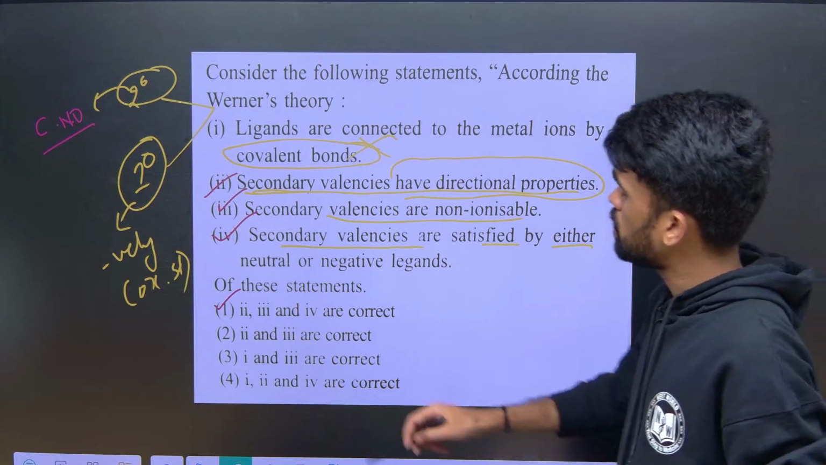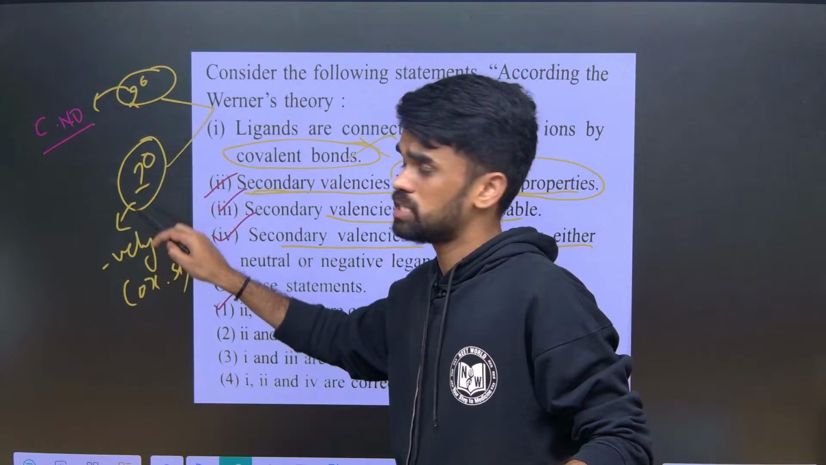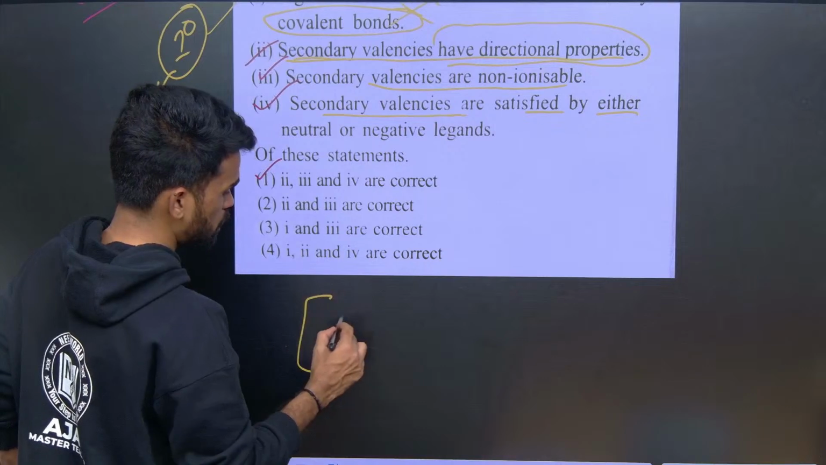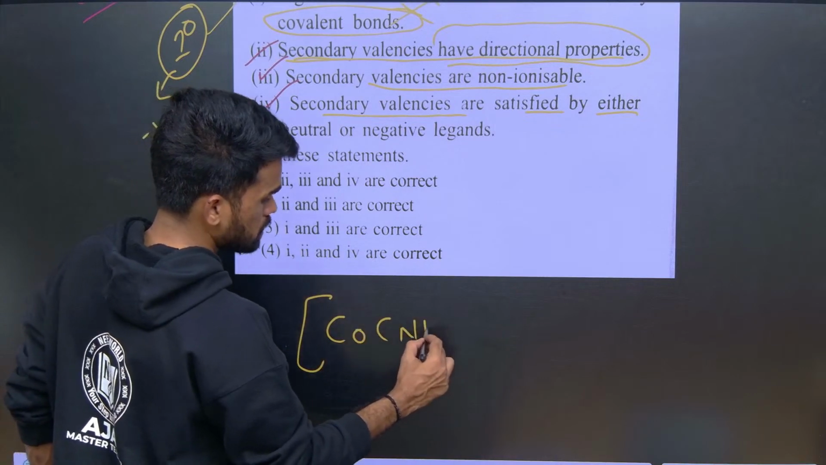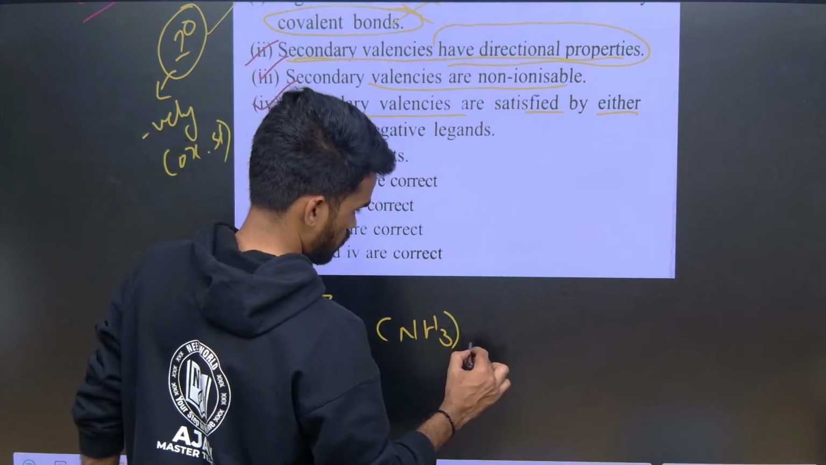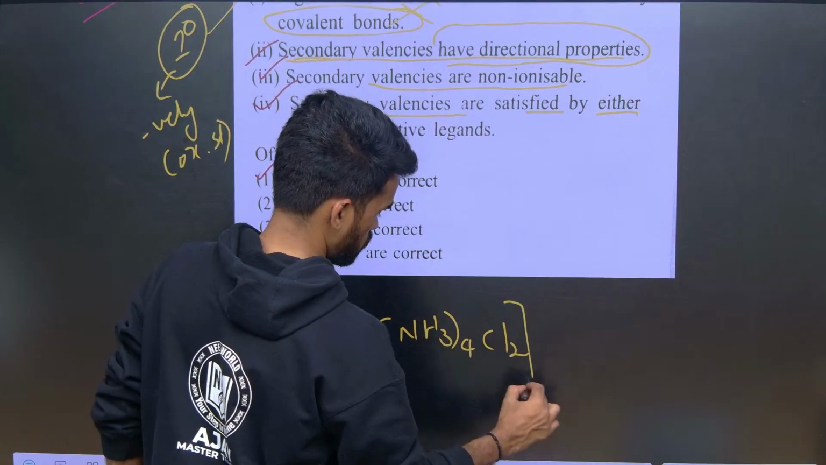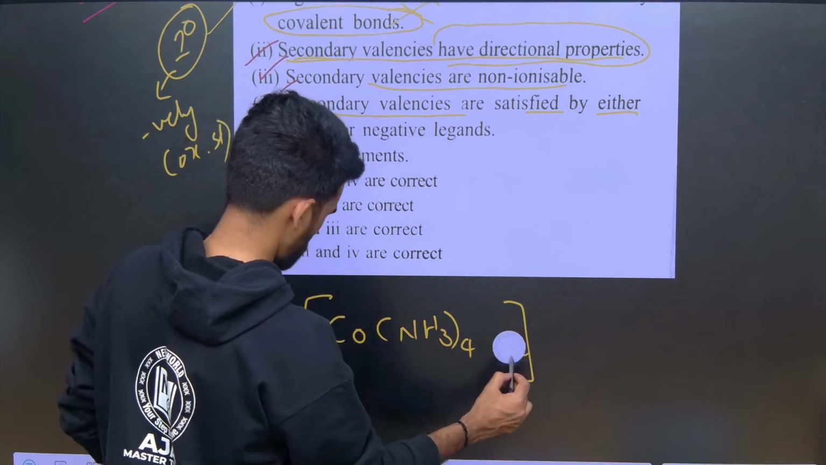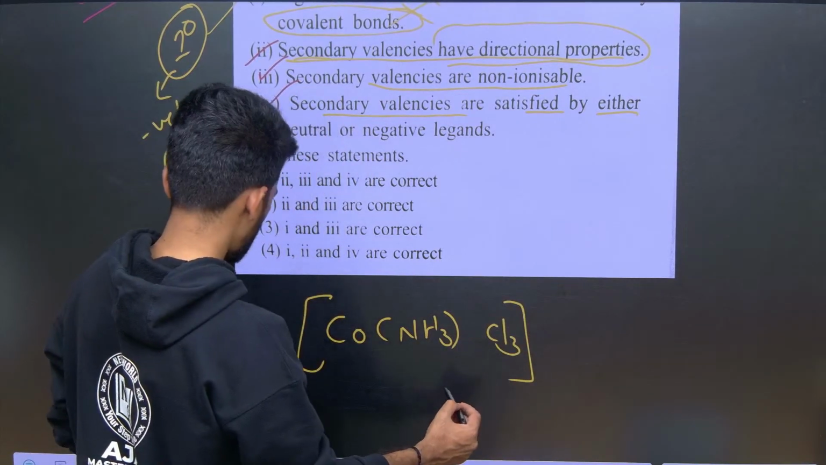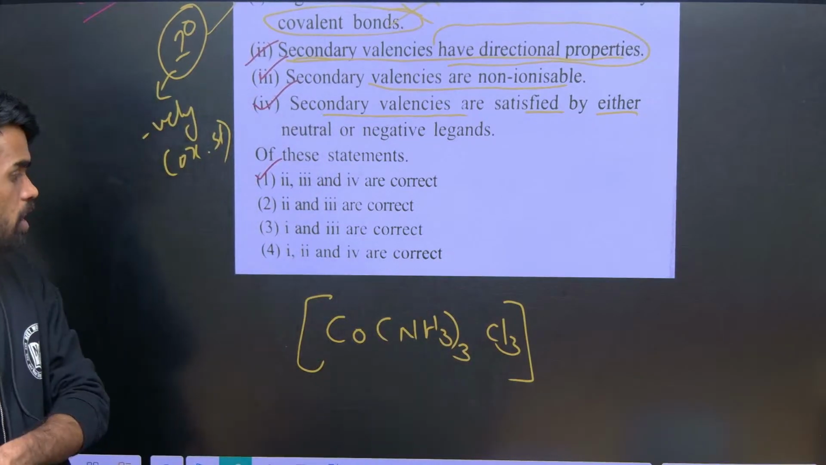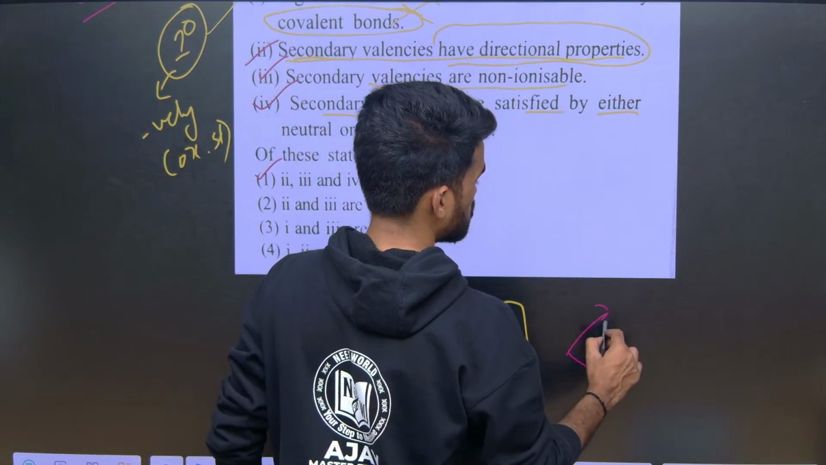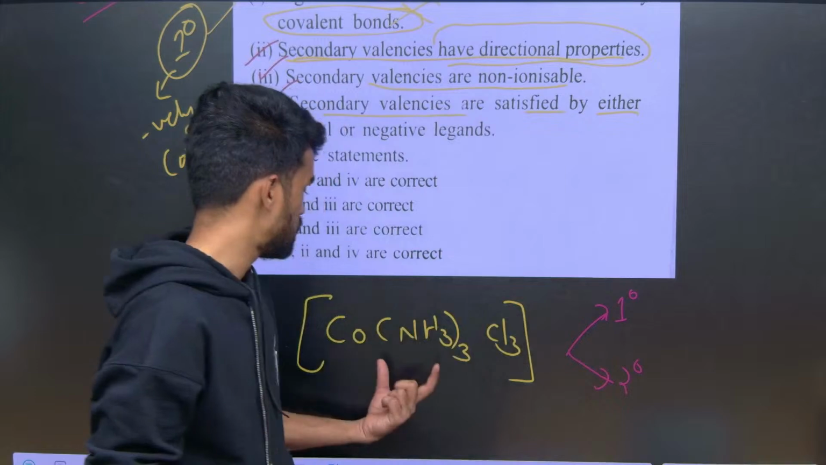So one thing you can remember: the primary valency is nothing but the oxidation state, and secondary valency is the coordination number. Here I just wanted to add one more question. For this particular complex, Cl3, you tell me what is the coordination number and oxidation number, or instead they will ask what is the primary and secondary valency of this complex.